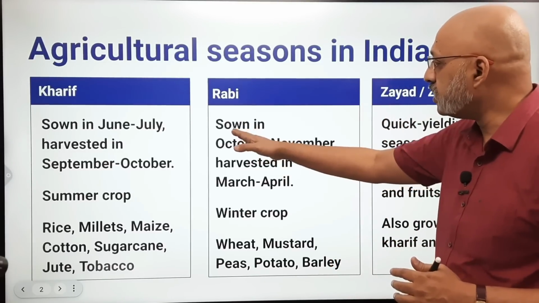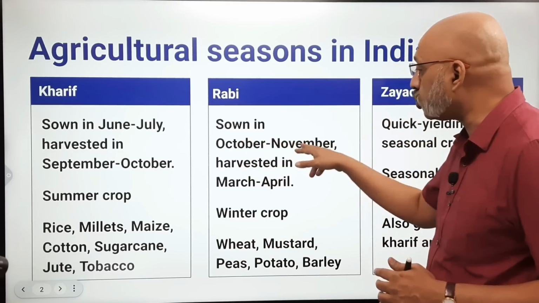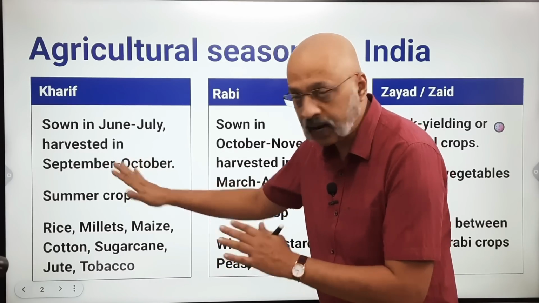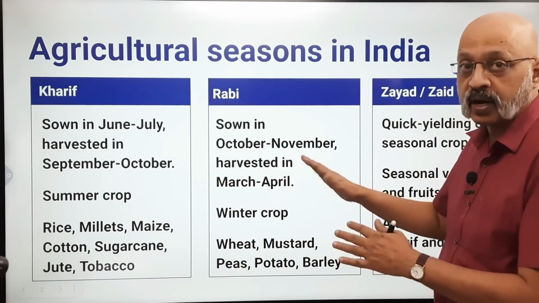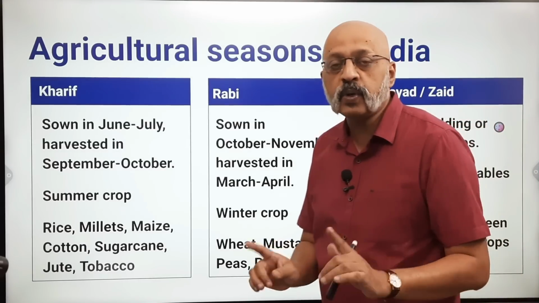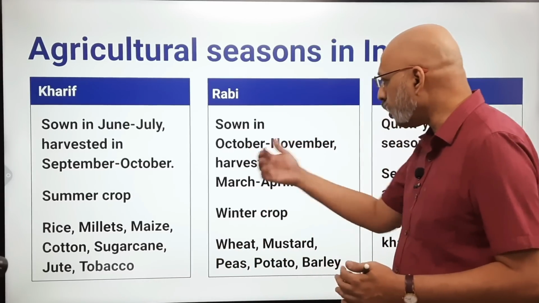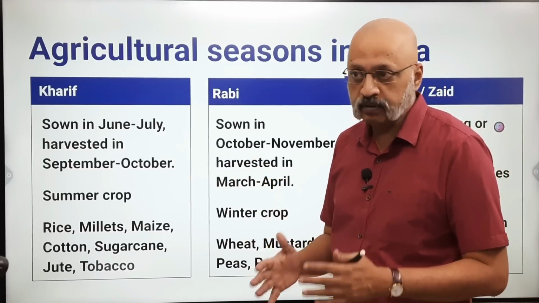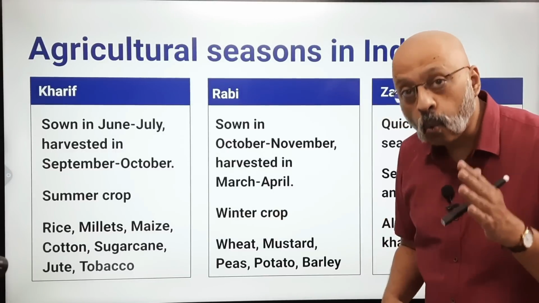Rabi season is where the crops are sown in October, November. So you see, Kharif gets harvested in September, October, right? And this starts in October, November. So there would be a slight gap between the Kharif and the Rabi season. Most often, it's almost overlapping, depends on which farmer harvests his crop when. Sown in October, November, and harvested in the months of March, April, right? So this is essentially a winter crop.